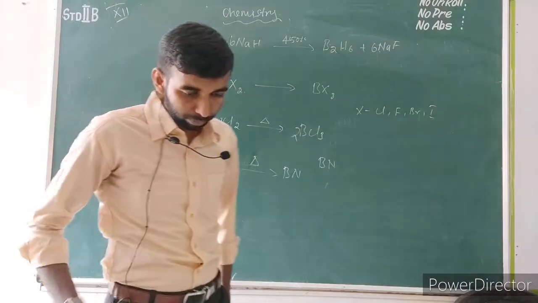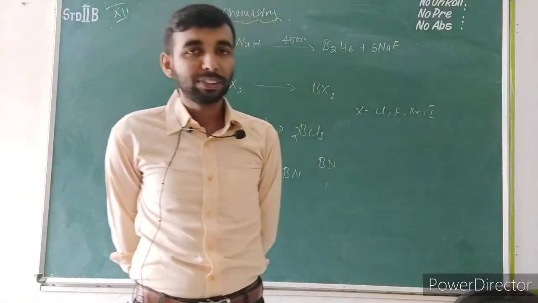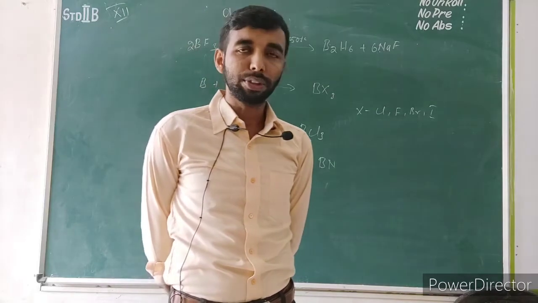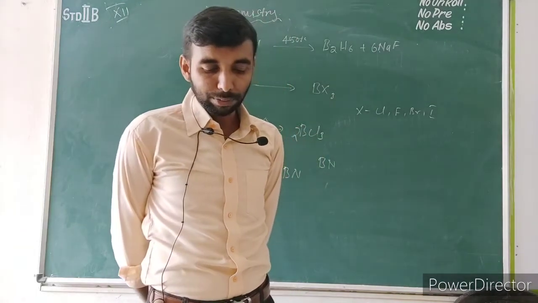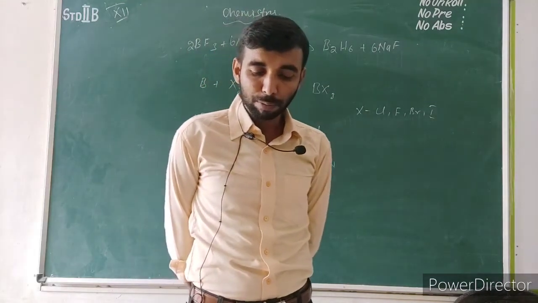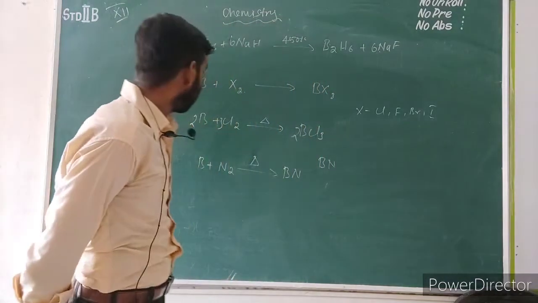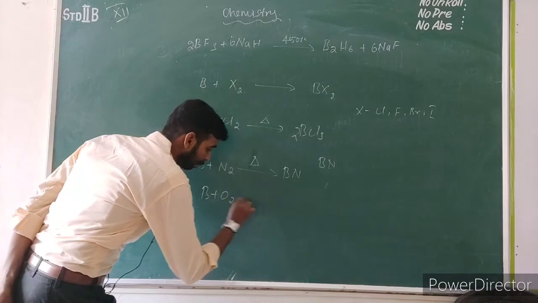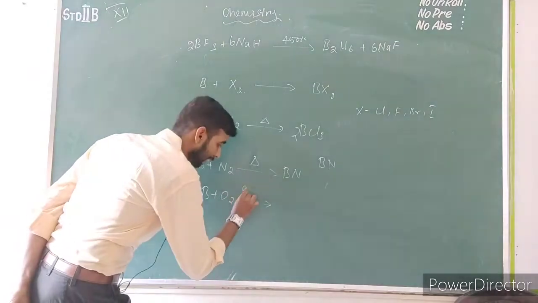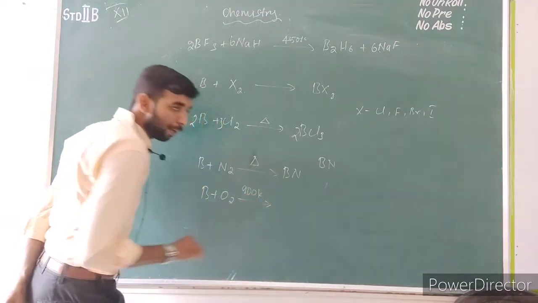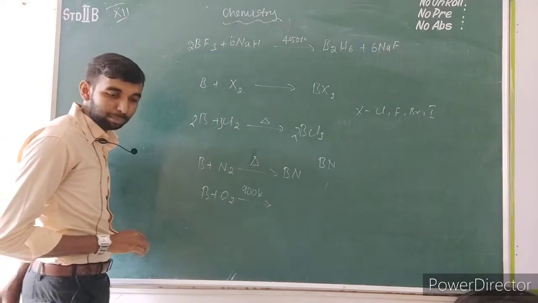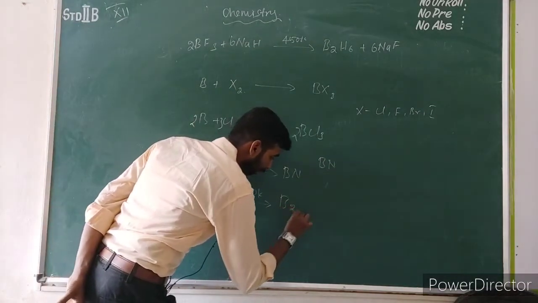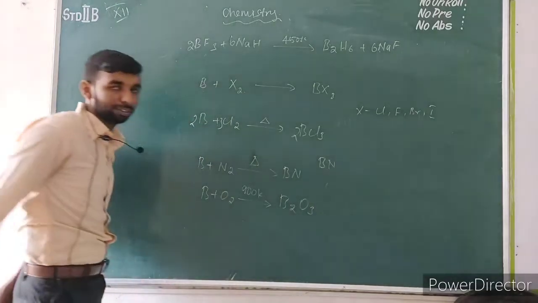Formation of oxides. Oxides are compounds which contain oxygen. When boron is heated with oxygen at around 900 Kelvin, it forms its oxide. If boron reacts with oxygen at a higher temperature, 900 Kelvin, it will form boron oxide. B2O3 is boron oxide.